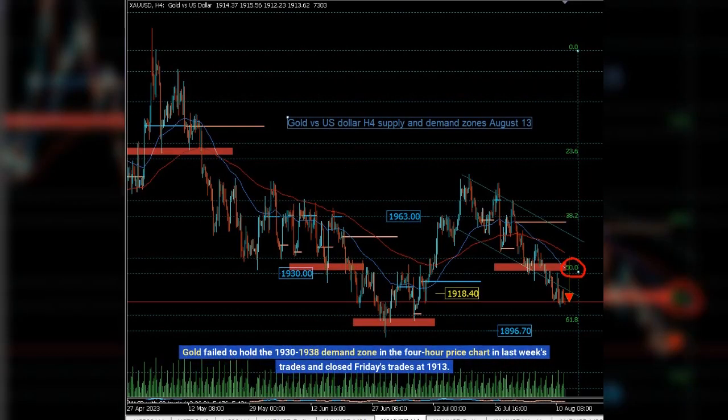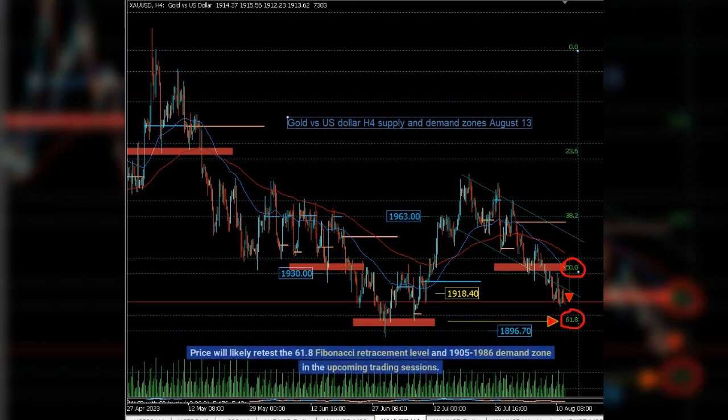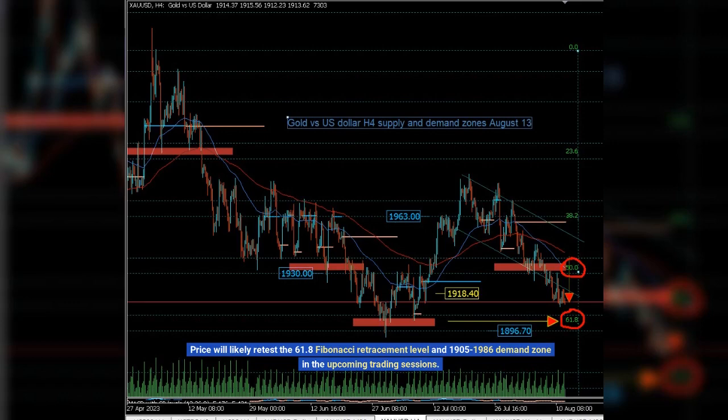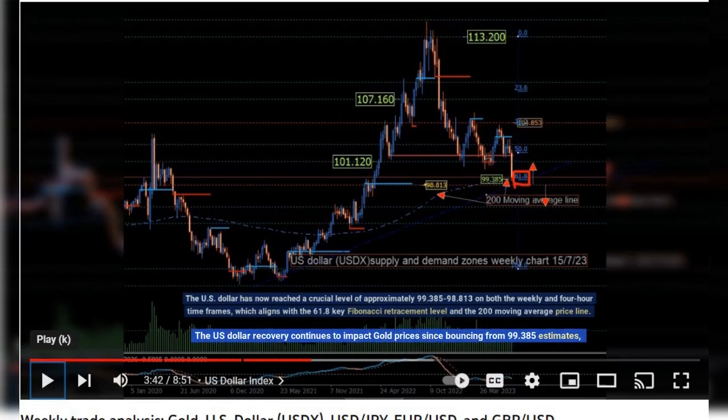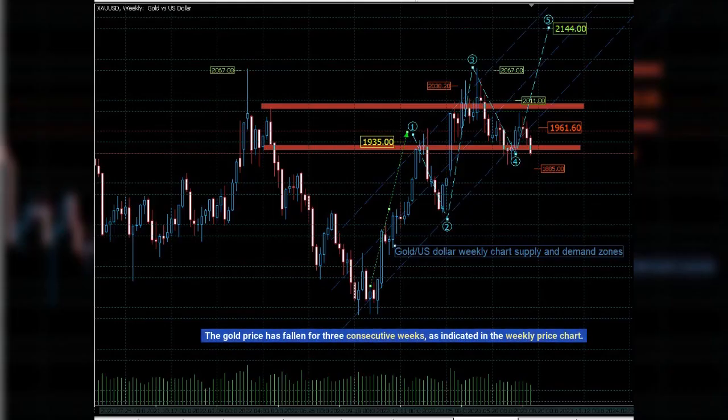Gold failed to hold the 1930–1938 demand zone in the 4-hour price chart in last week's trades and closed Friday's trades at 1913. Price will likely retest the 61.8 Fibonacci retracement level and 1905–1986 demand zone in the upcoming trading sessions. The US dollar recovery continues to impact gold prices since bouncing from 99.385 estimates. The gold price has fallen for 3 consecutive weeks, as indicated in the weekly price chart.